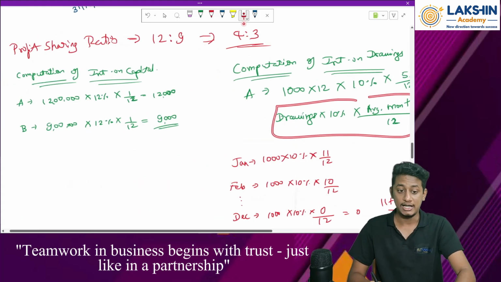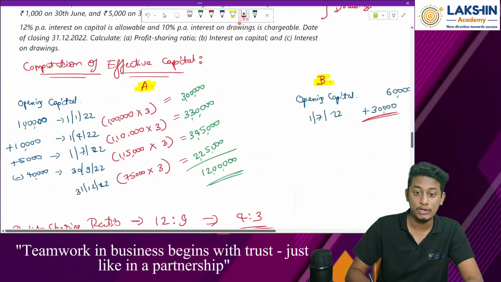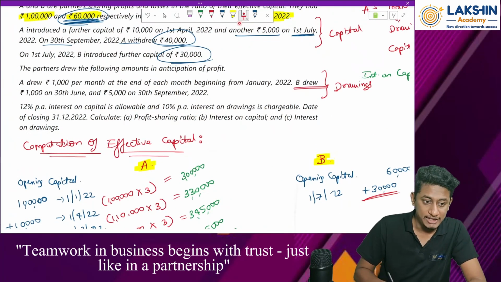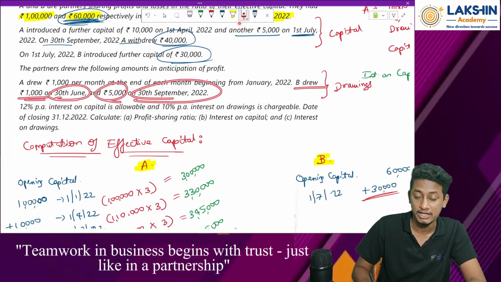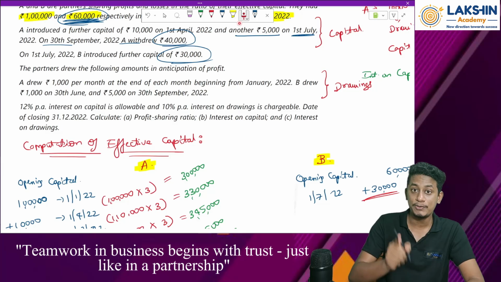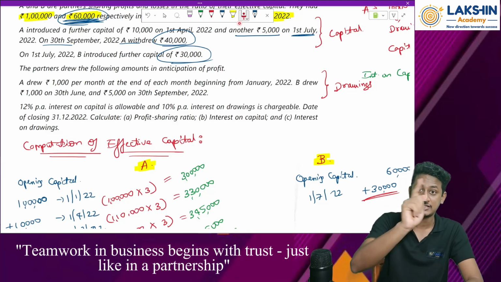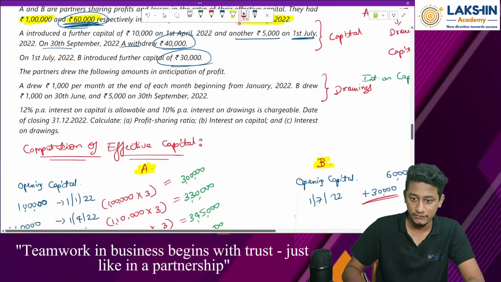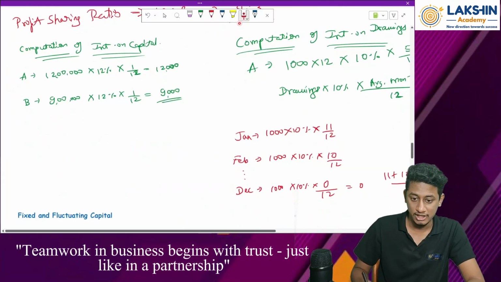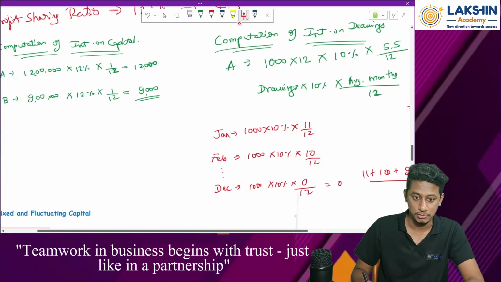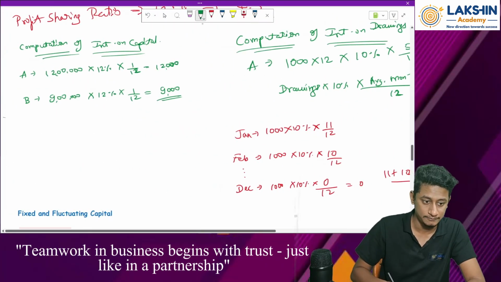Okay. But what if it changes? In that case, look at Mr. B. Mr. B drew rupees 1000 on 30th June and 5000 on 30th of September. In this case, what to do? In this case, compute the interest on drawings for each month separately. Okay. First of all, drew 1000 on 30th June. So let me just write it down.